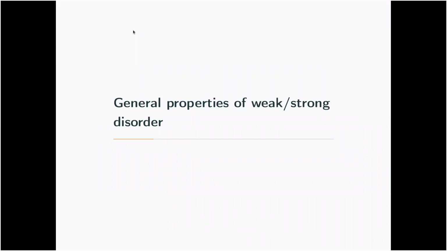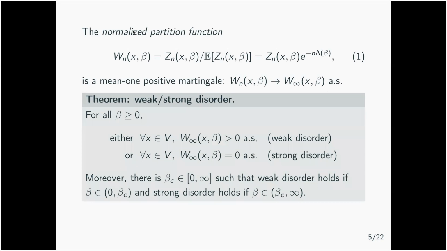So let me introduce a bit the properties of the directed polymers, and in particular the different phases that are standard. Associated to the partition function, we have the normalized partition function, where you just divide Zn by its mean. You can compute the mean.